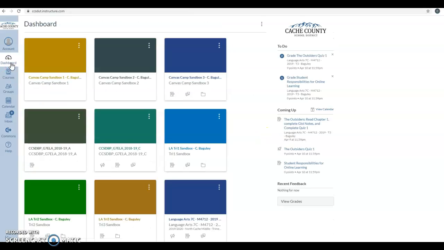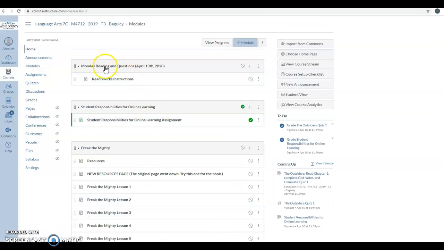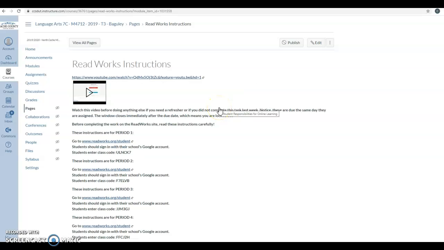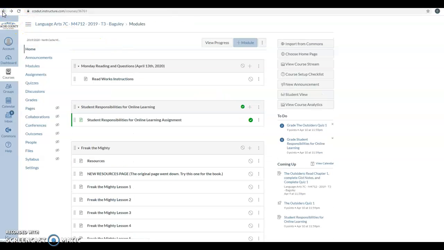Okay, last thing is on Monday when you log in, you're going to go to Monday Reading Questions, April 13th, 2020. Read Works Instructions, open up the page, and then you can access the directions if you need them. If you don't need the directions, you can just go straight to Read Works on Monday, and we're going to read story number 5 in the Run series.